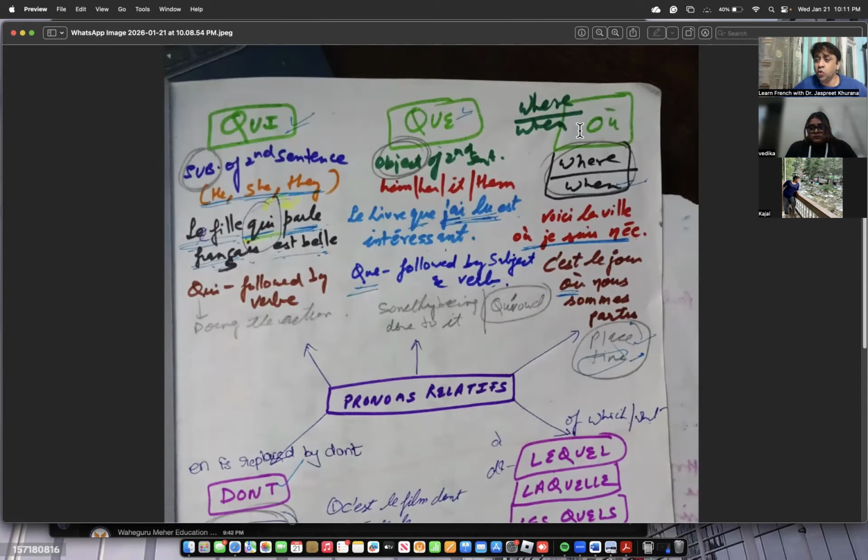If I talk about où, it means where and when. Voici la ville où je suis né, here is the city where I was born. C'est le jour où nous sommes partis, this is the day when we left. So these are the pronoun relatives qui, que, and où.